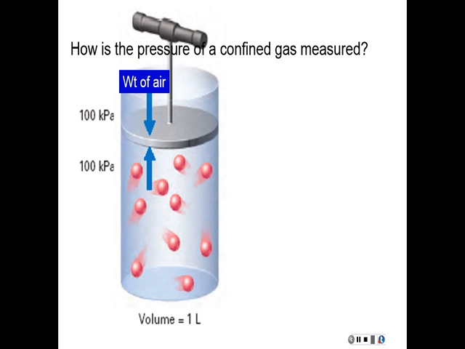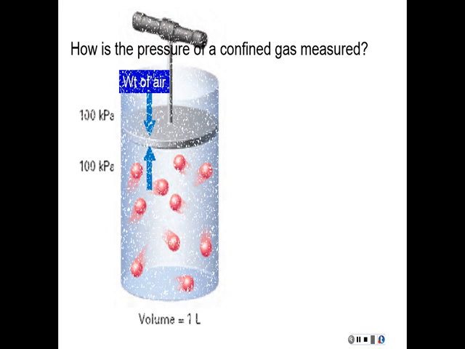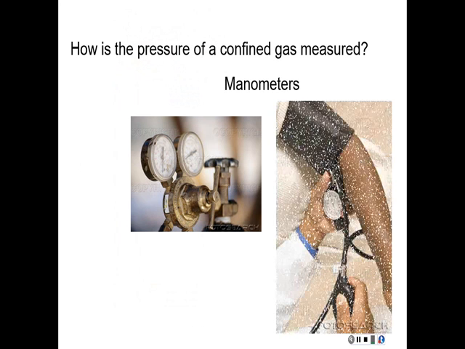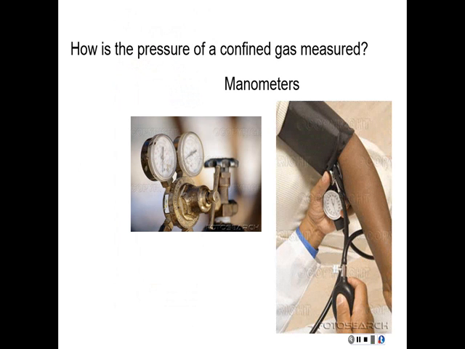So how do we measure the pressure of the gas that's confined like that? We don't use a barometer. Instead, we use manometers. And here are two simple manometers. Now you might have noticed one on the left there. You see these kinds of valves on large tanks of gas. And on the right, we have a blood pressure cuff, which is also called a sphygmomanometer.